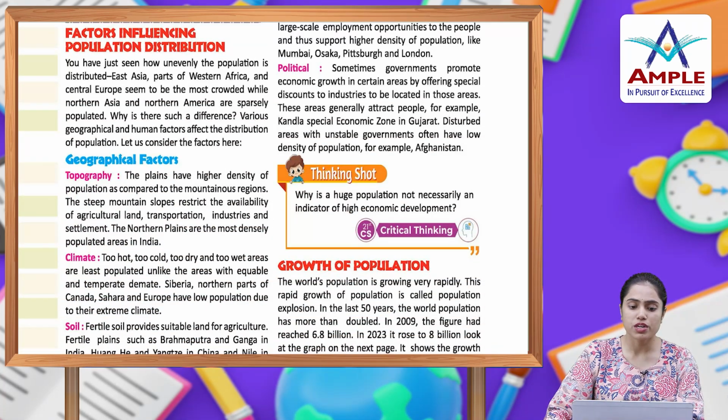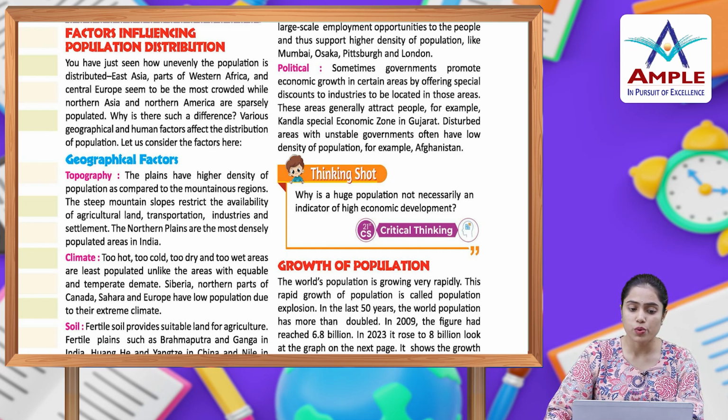Factors influencing population distribution. You have just seen how unevenly the population is distributed. East Asia, parts of Western Africa and Central Europe seem to be most crowded, while Northern Asia and Northern America are sparsely populated. Why is there such a difference? Various geographical and human factors affect the distribution of population. Let us consider the factors here.